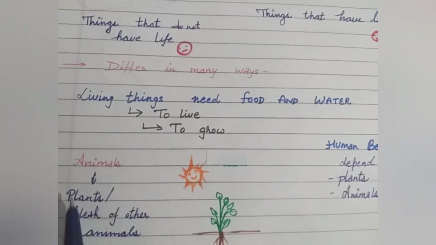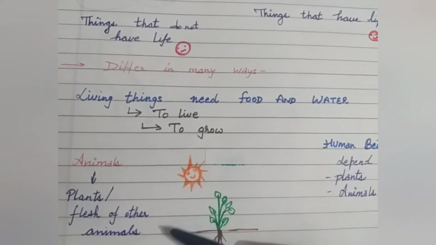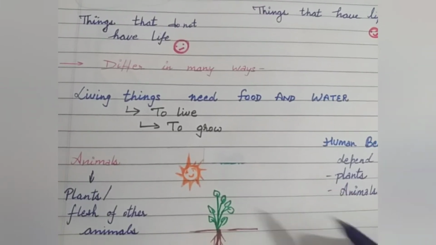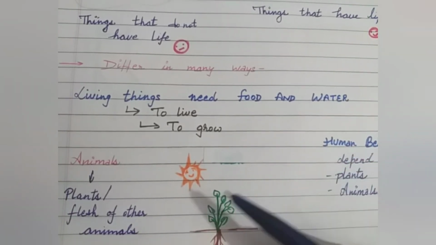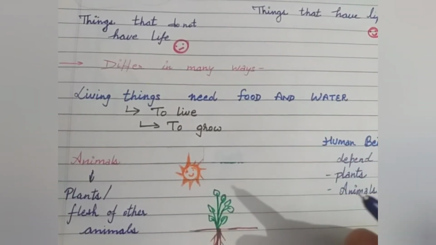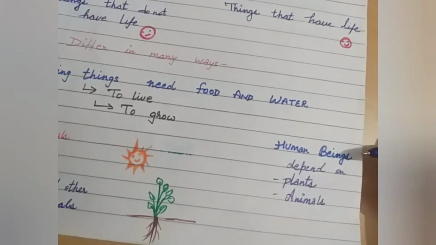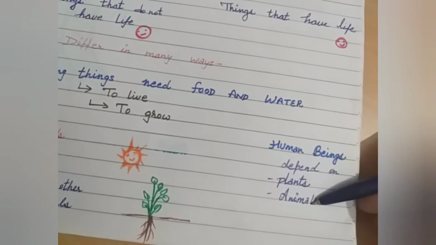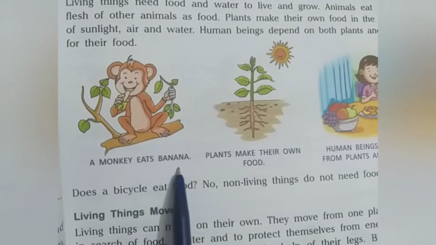For example, animals eat plants or the flesh of other animals as food, whereas plants make their own food in the presence of sunlight, air, and water. Human beings depend on both plants and animals for their food. So I am going to show a picture to you. In this you can see a monkey eats a banana.